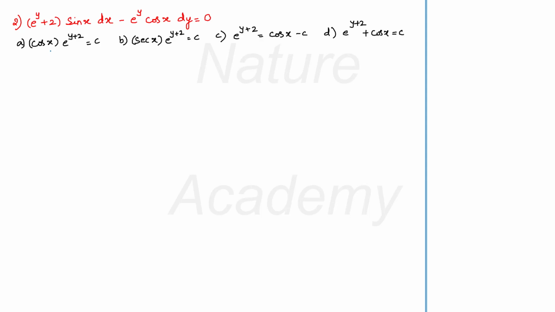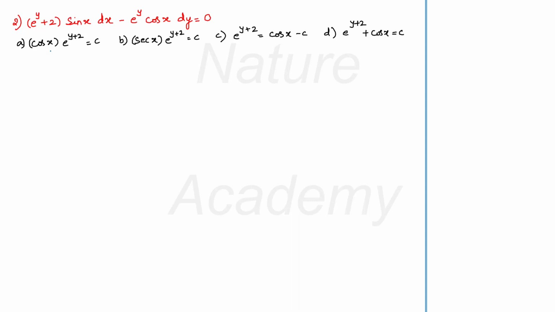The first one is cos x e raised to (y+2) is equal to c. Option B is sec x e raised to (y+2) is equal to c. Option C is e raised to (y+2) is equal to cos x minus c. And option D is e raised to (y+2) plus cos x is equal to c.